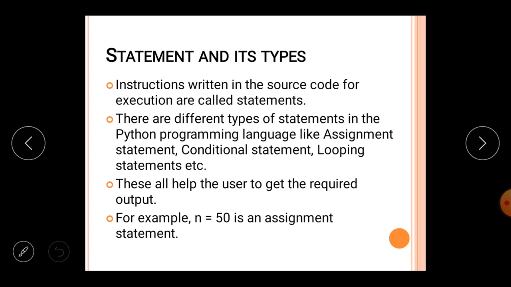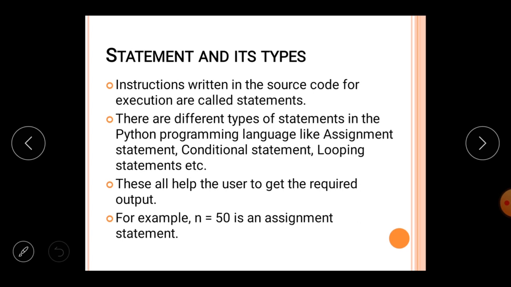So this type of line, or you can say this type of source code, is simply called the statement. When you are writing a program, there are many types of statements in Python, like assignment statement, conditional statement, looping statement, and so on.